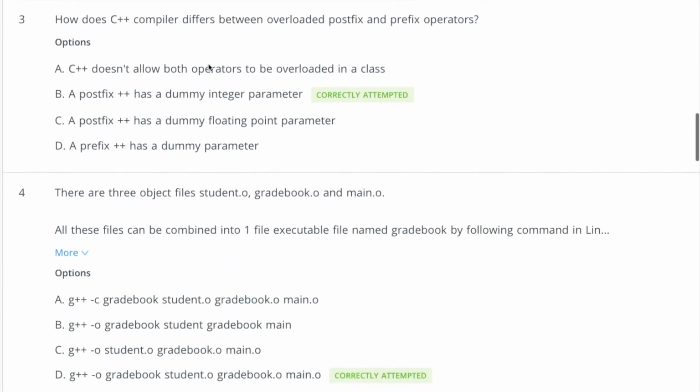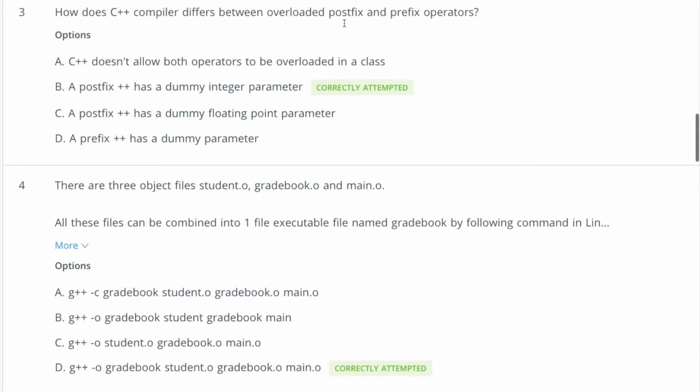Coming to the third question, how does the C++ compiler differentiate between overloaded postfix and prefix? It was also discussed in our lecture that the postfix has a dummy integer parameter, and that's very important because we pass 0 in that, right? If we talk about a floating point parameter, this is incorrect, because we pass an integer parameter.